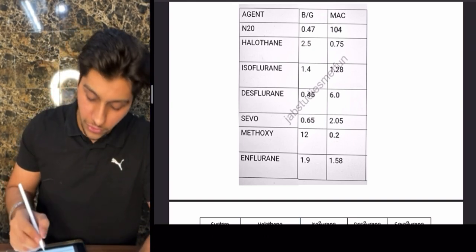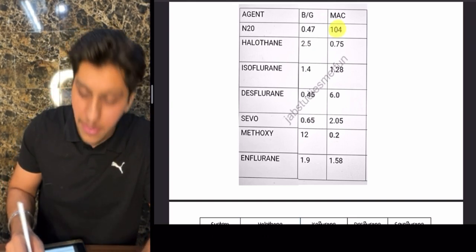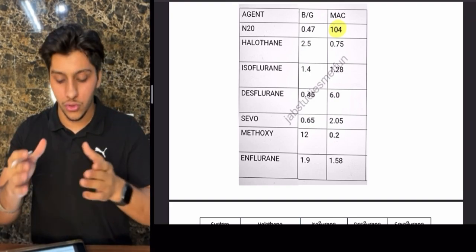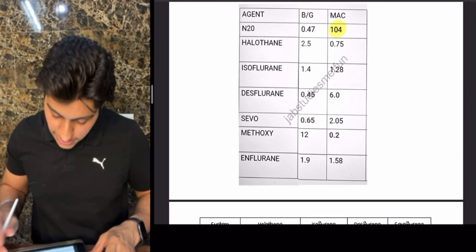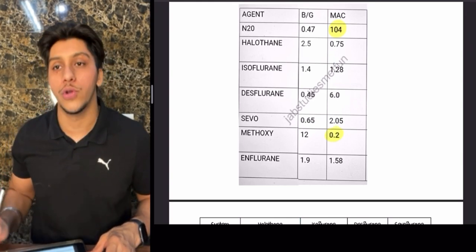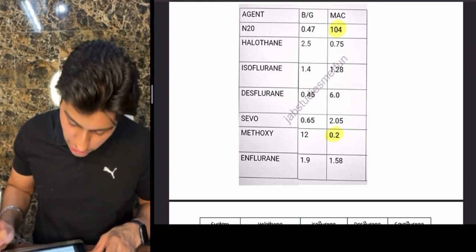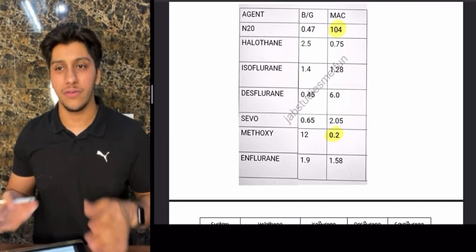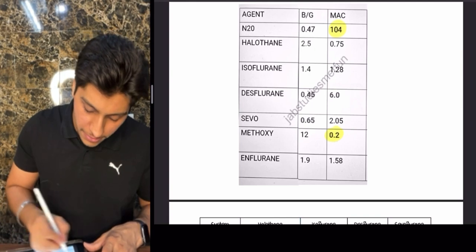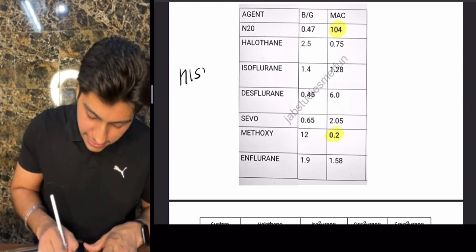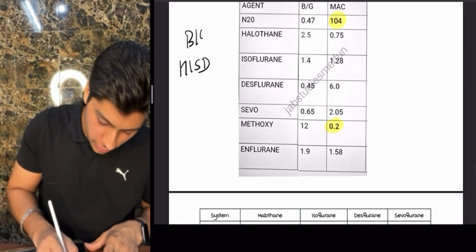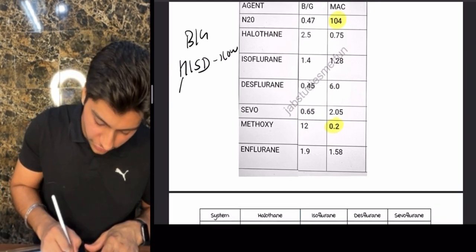So remember, first of all, nitrous oxide has the maximum MAC, which means it is very less potent. You need a lot of dose to cause that effect. Along with this, methoxyflurane has the minimum. Same here in the B by G ratio, they will ask you to remember the order, so make sure you remember this order properly. Whatever mnemonic you have, just for B by G I had this one, H high SID. This is for B by G. This is the lower, and H is for high, so this will be higher.